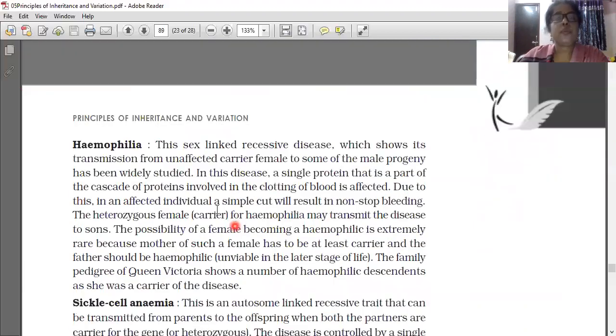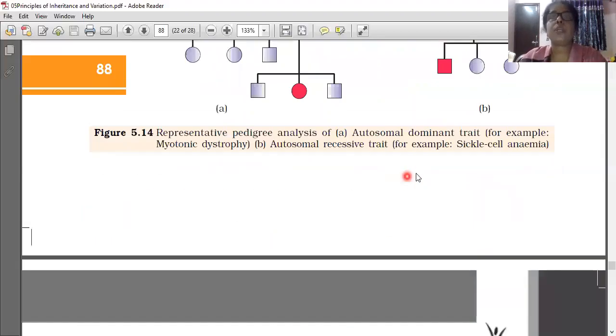So next one is hemophilia. Hemophilia, this is an autosomal trait only? Two examples are given. Myotonic dystrophy is an autosomal dominant disease and sickle cell anemia is an autosomal recessive trait. Autosomal and sex chromosome, everyone understood? No? So two examples are shown: myotonic dystrophy and sickle cell anemia. These two are not sex-linked diseases. These two affect autosomes only.